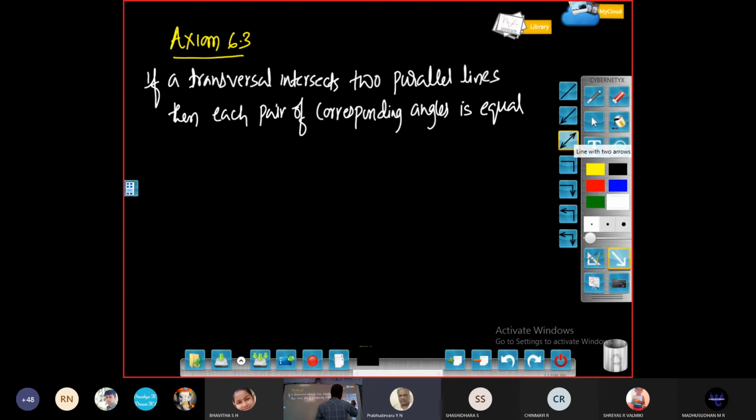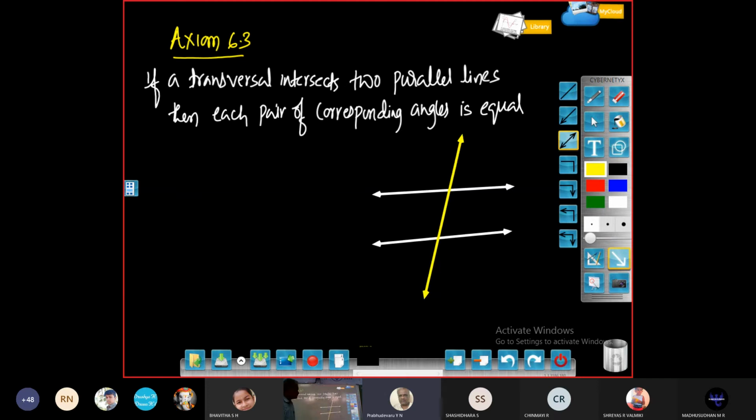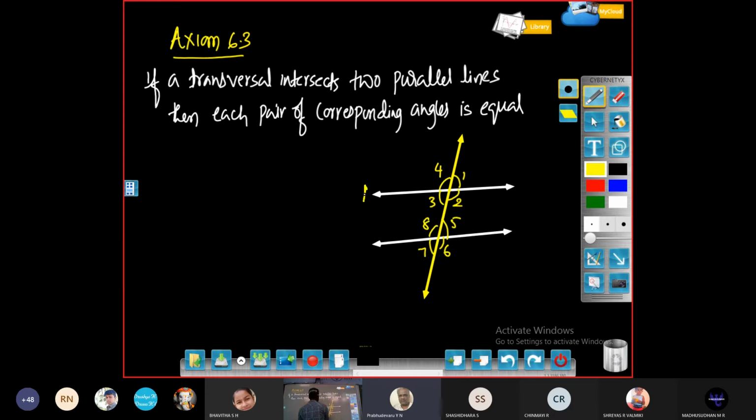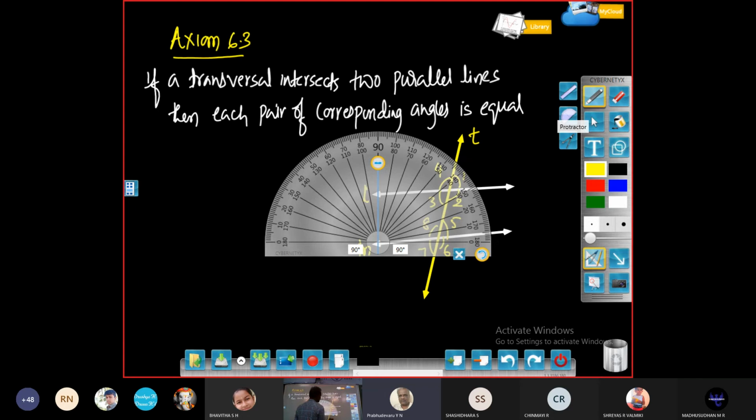So let us verify this. We can draw the parallel lines. And let us call these angles 1, 2, 3, 4, 5, 6, 7, 8, and the lines L, M, and this side called T. Now you can verify by measuring these angles here.